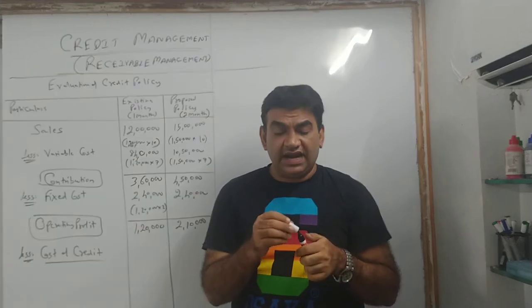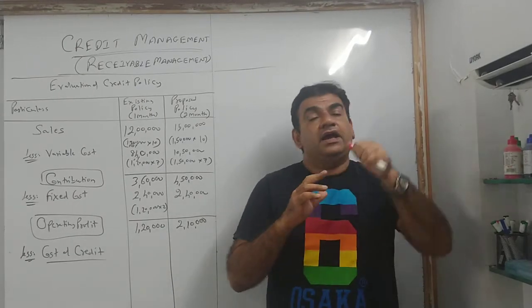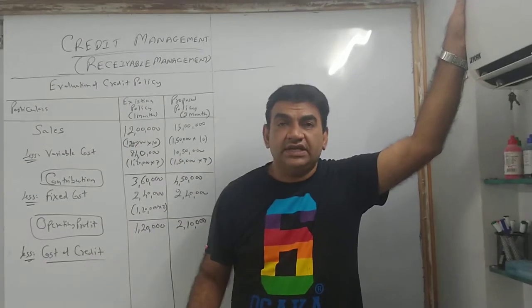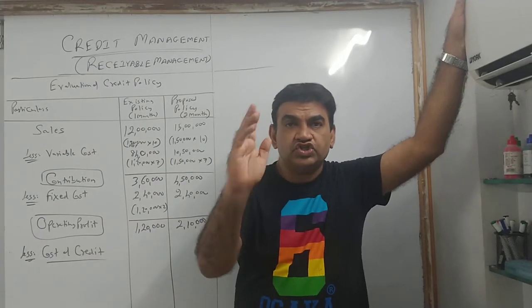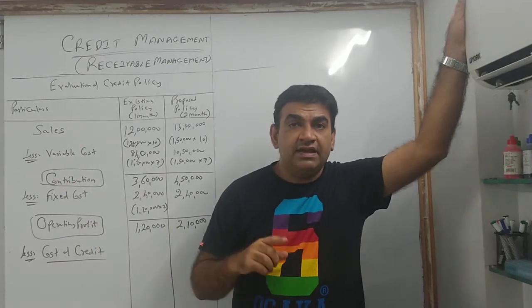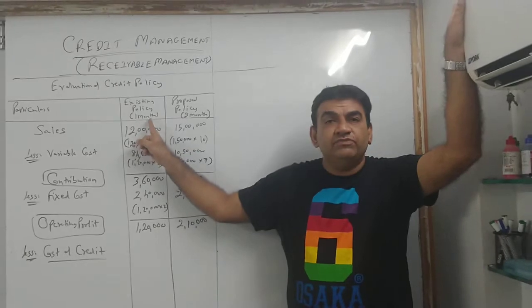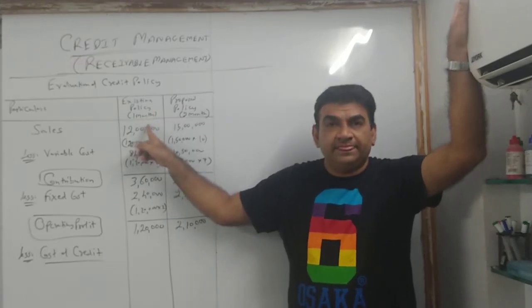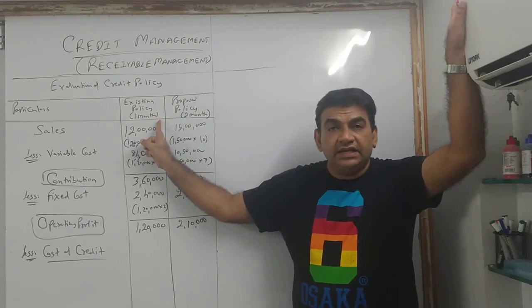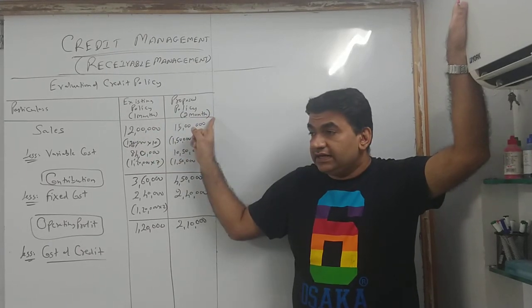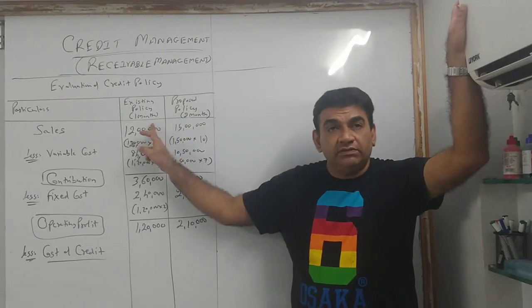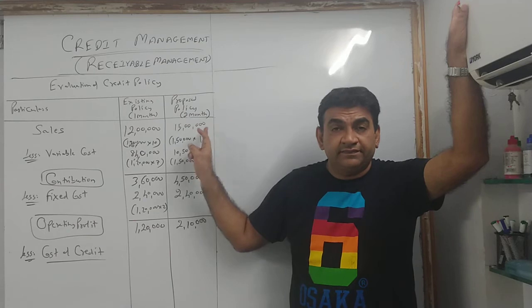Now listen very carefully. Understand the concept. If I sell goods on cash, क्या होता है? Goods बेचा, I get the money immediately. क्रेडिट में यहां पे मुझे पैसा मिलेगा 1 month के बाद, यहां पे I get the money after 2 months. Here I get money after 1 month. Here I get money after 2 months. So मेरा पैसा 1 month block, मेरा पैसा 2 months block.